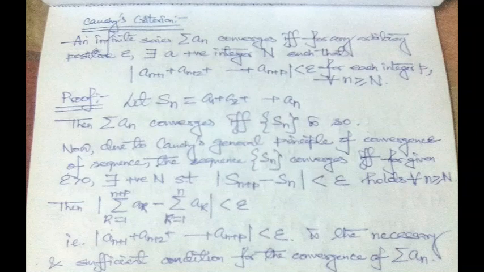Now subtracting the common terms, we get our required result, that is the modulus of an plus 1 plus an plus 2 plus an plus 3 up to an plus p should be less than epsilon. So this is the necessary and sufficient condition for the convergence of the given series summation an.